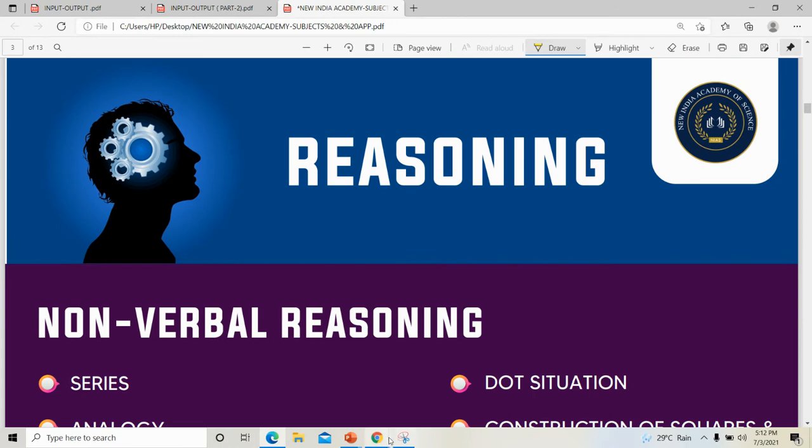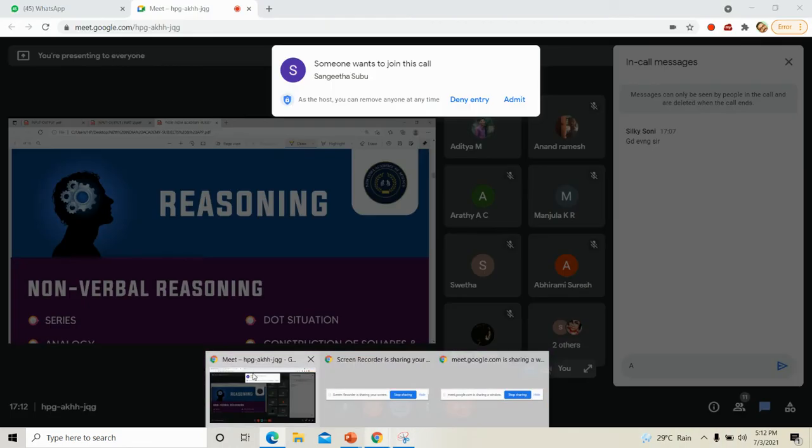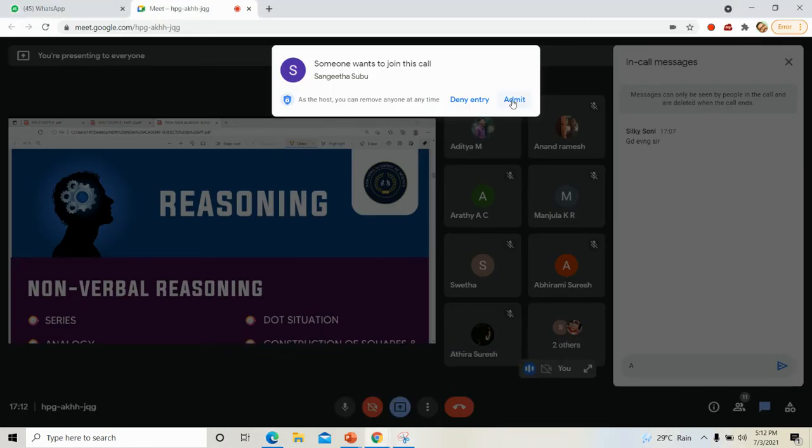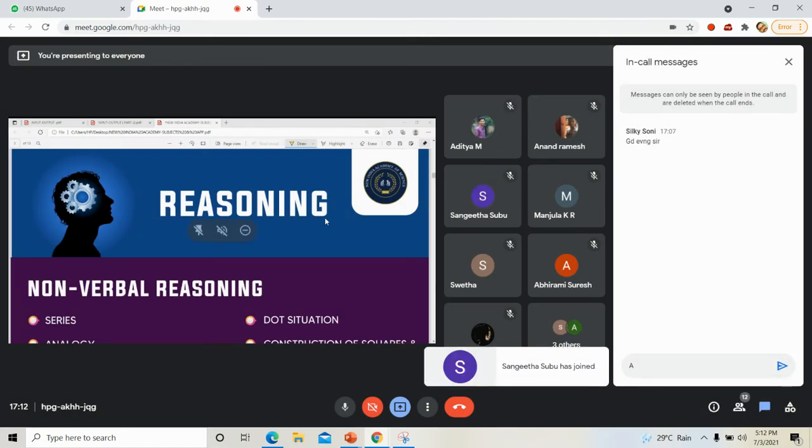Now, reasoning is also under non-verbal reasoning. There is non-verbal reasoning also.